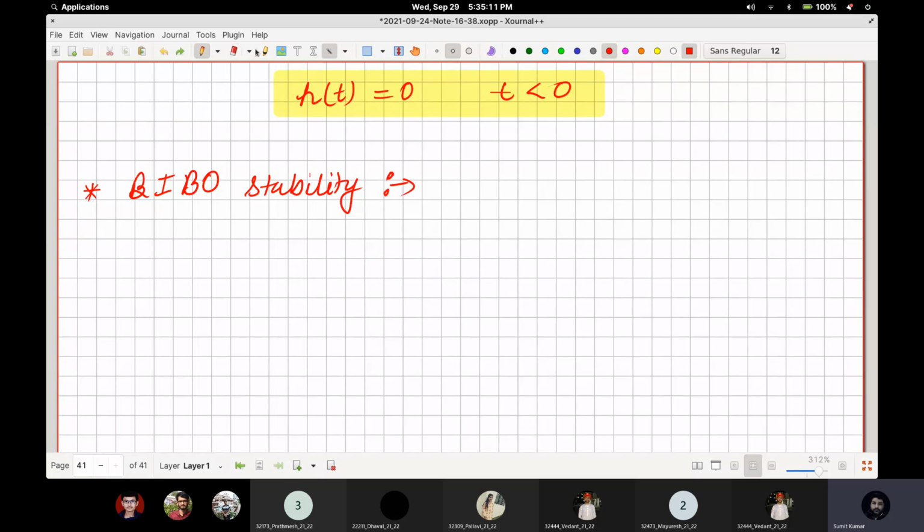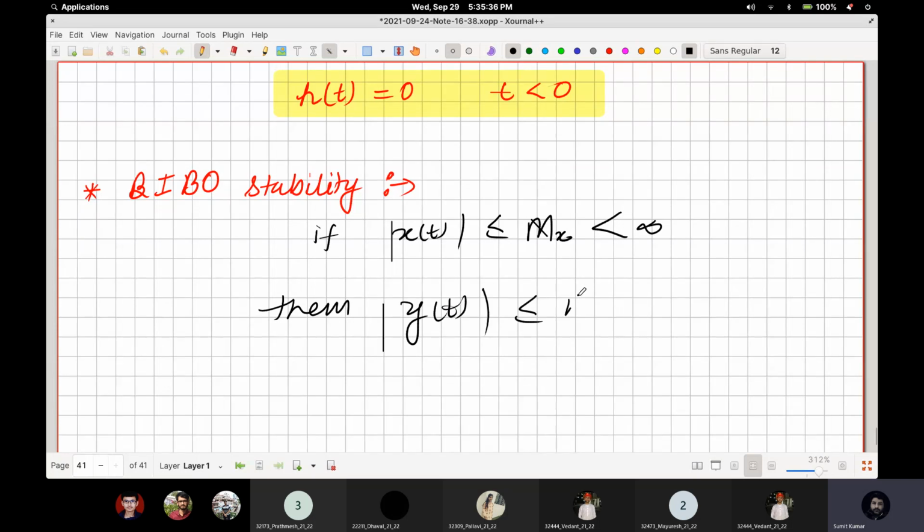What is the definition that we learned in terms of input and output? If the mod of x of t is less than some value, let's say Mx, which is less than infinity, then the output y of t is also bounded by some value. Let me write this as My less than infinity.